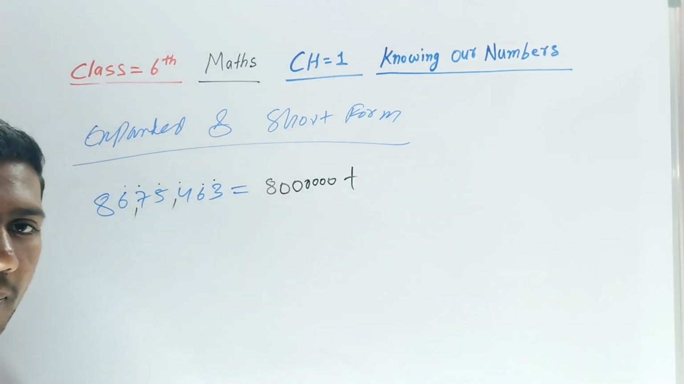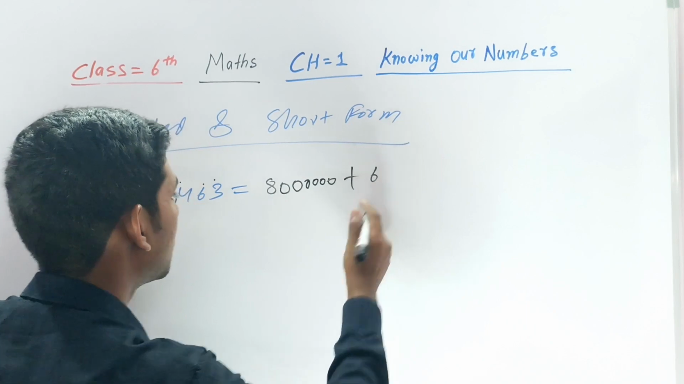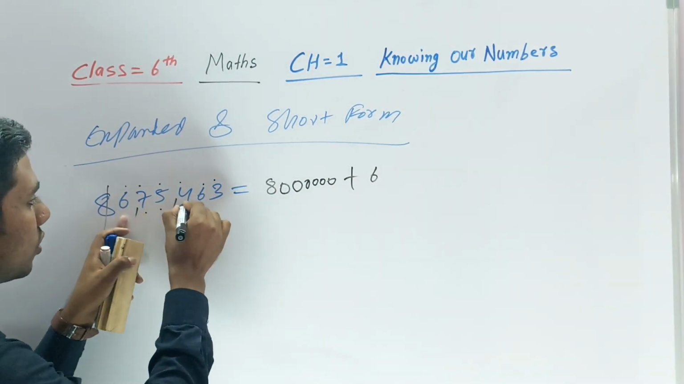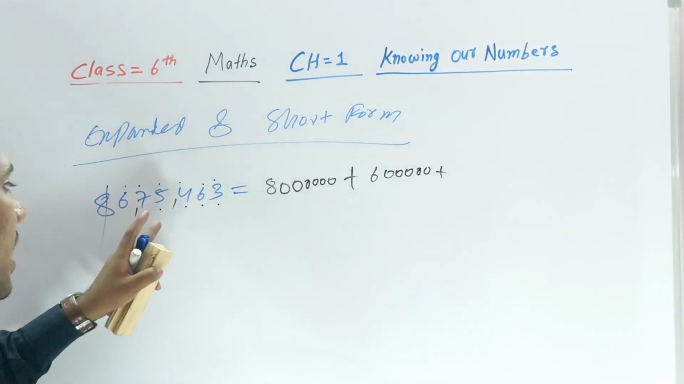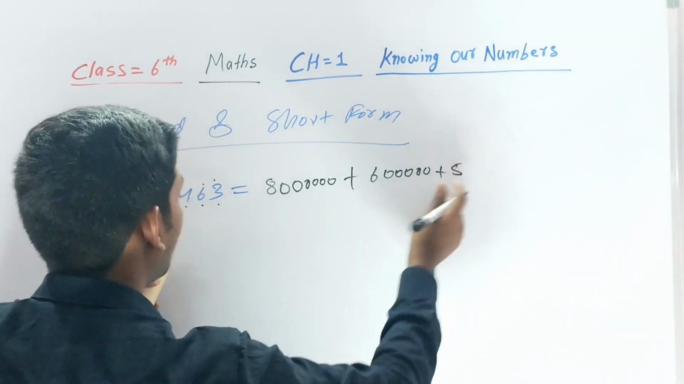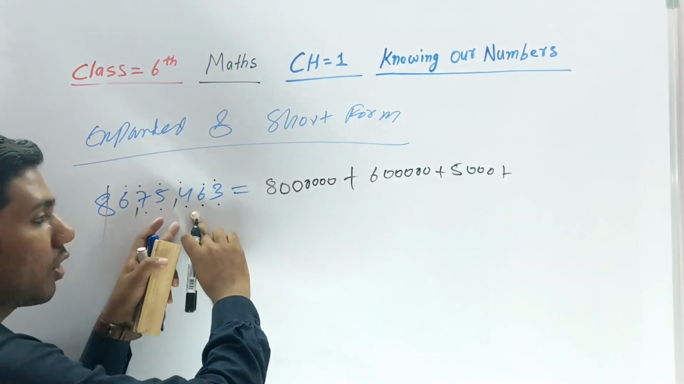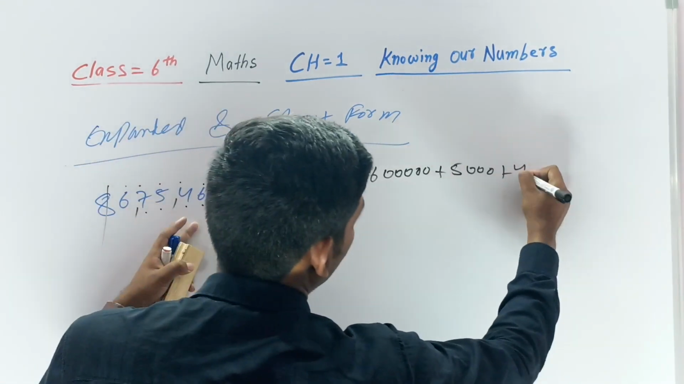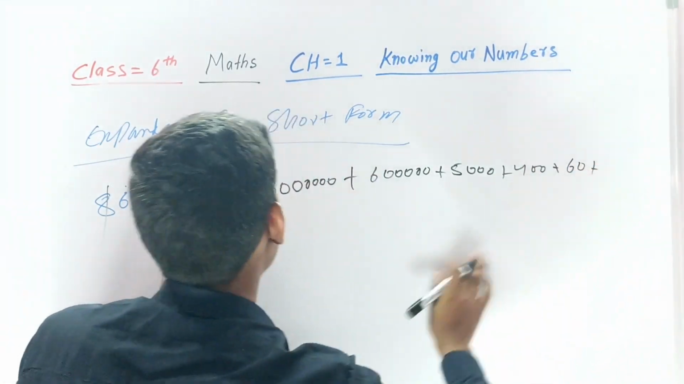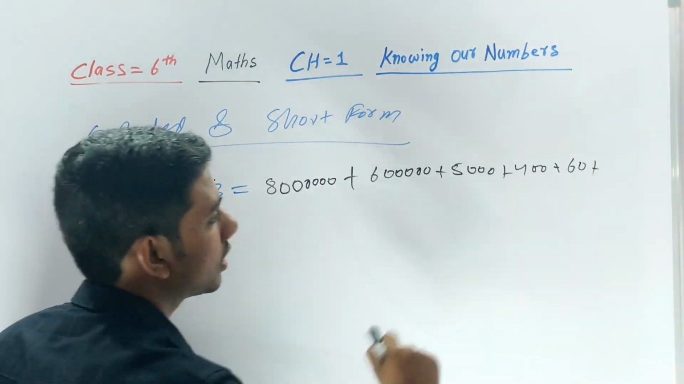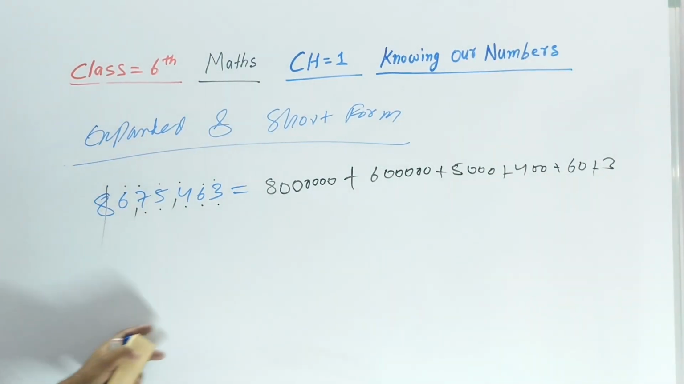Then plus. 8 is completed. After that, write 6. After the 6, how many digits? 5 digits, so write 5 zeros. Then write 5. After 5, 3 zeros. After that 4, 2 zeros. After that 6, 1 zero. After that 3, no digits, so just write 3. This is the expanded form.